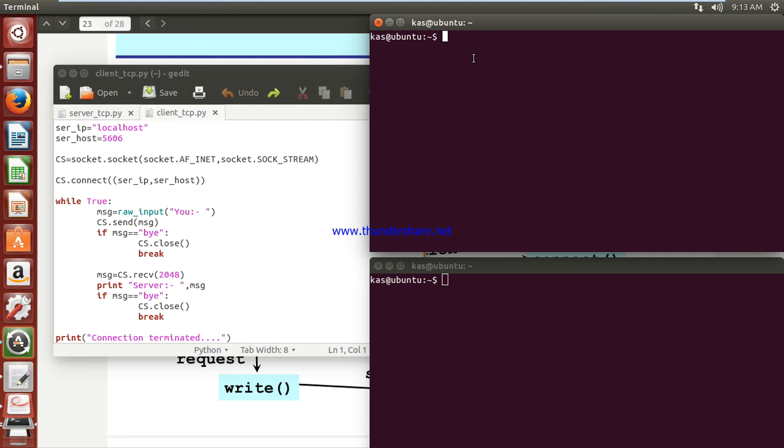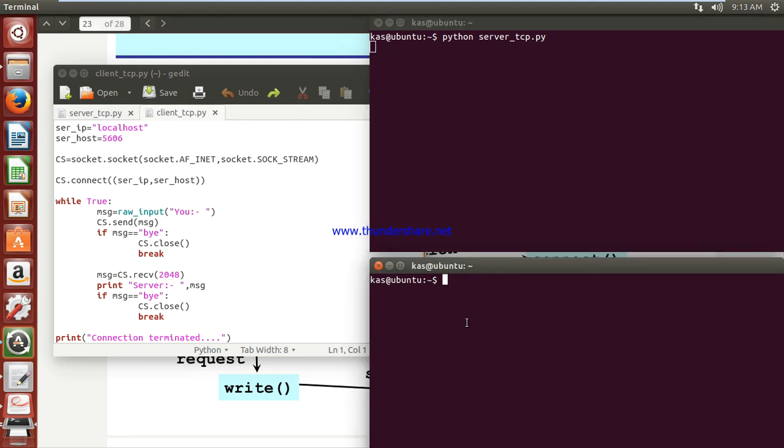Firstly I am running the program python server.tcp. There is no error, but the blinking cursor means my program was successfully compiled and is running.